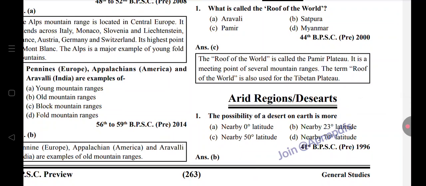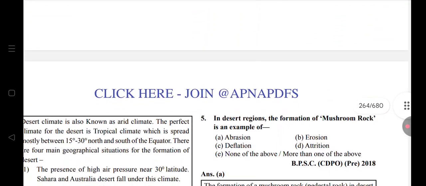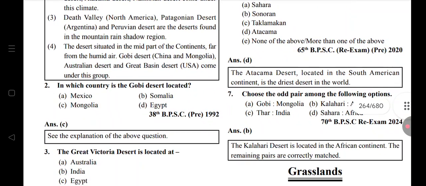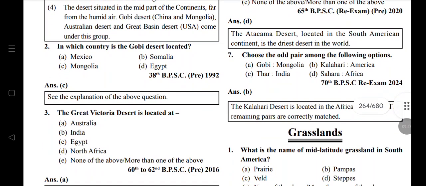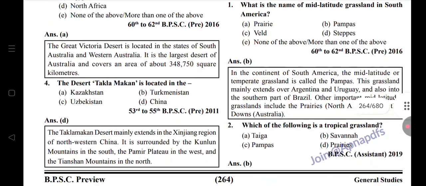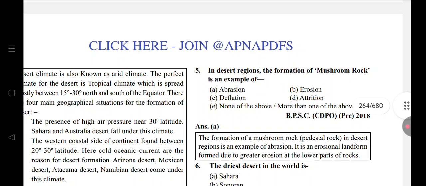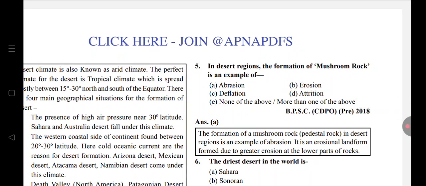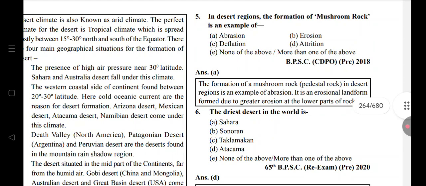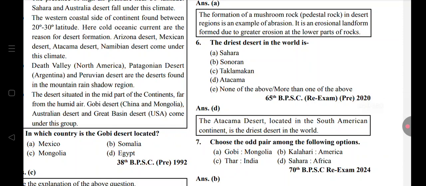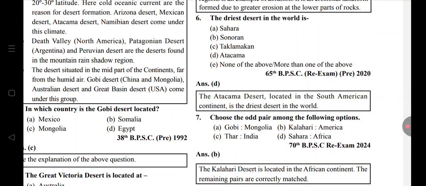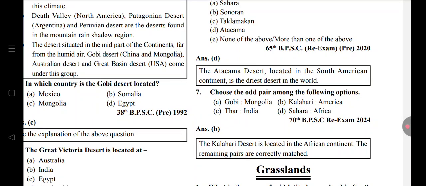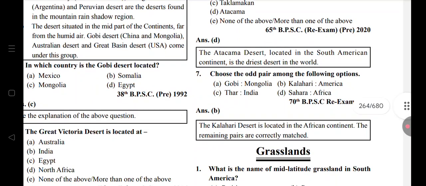Possibility of desert on Earth is more near 23 degree latitude. Gobi Desert is located in Mongolia. Great Victoria Desert is in Australia. Taklamakan, China. Mushroom rock is an example of abrasion. The driest desert of the world: Atacama. Odd pair: Kalahari is in the African continent, not America. Gobi, Mongolia; Thar, India; Sahara, Africa.